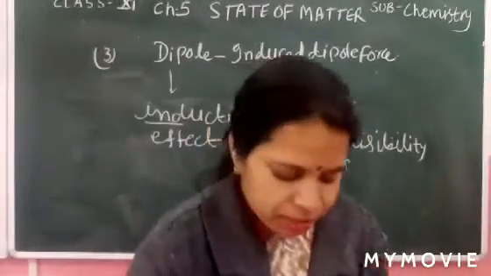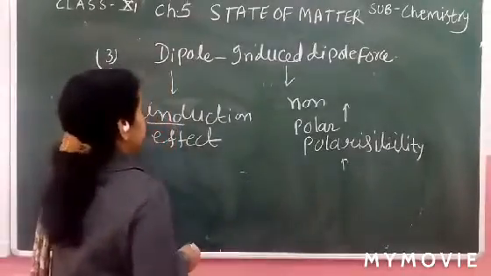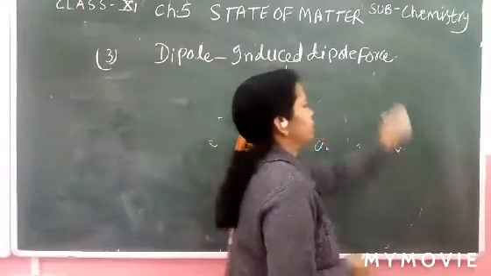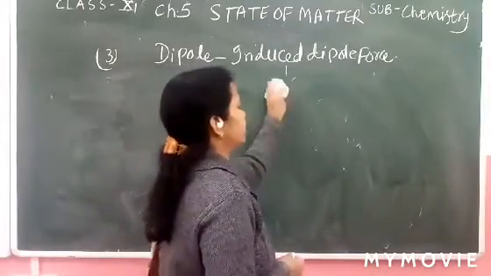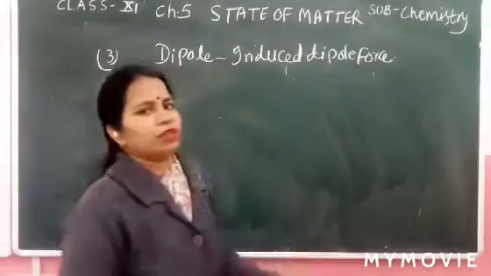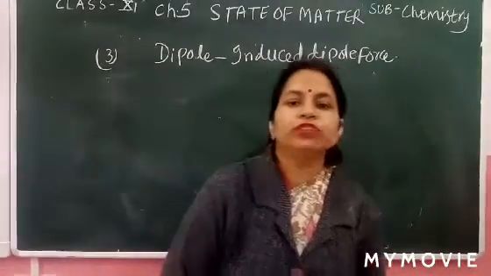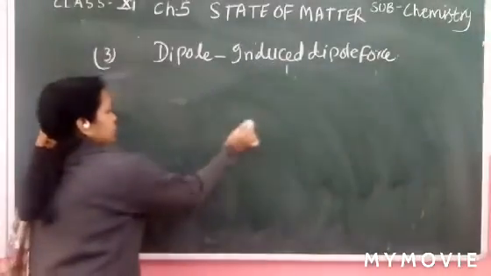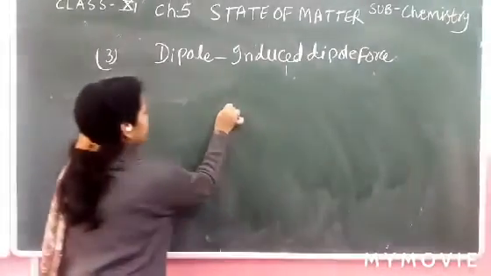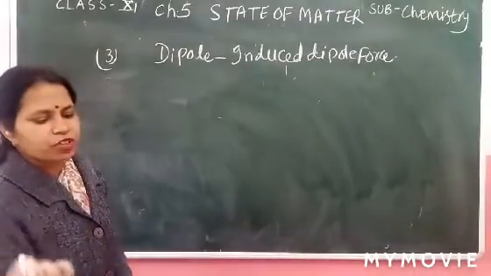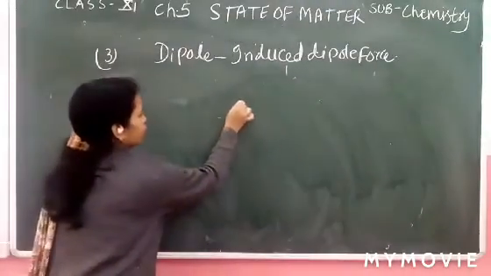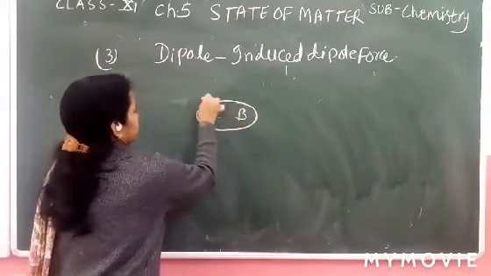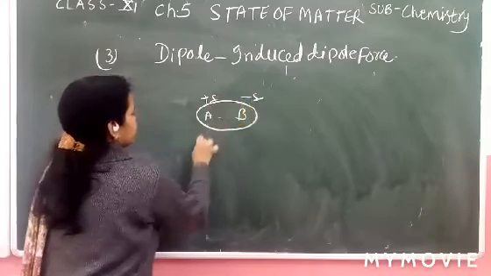Now take an example of a noble gas. Noble gases, we already know, are non-polar. So what happens to a non-polar molecule in the presence of a polar molecule? We take any polar molecule with a positive charge and a negative charge.